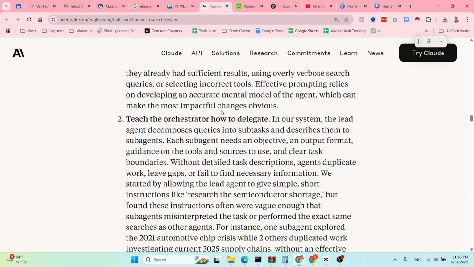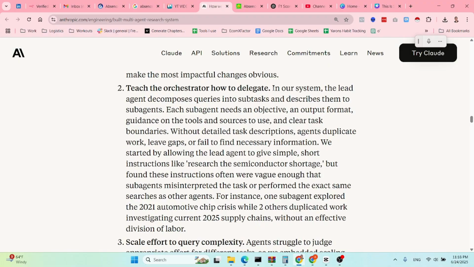The second point is regarding the orchestrator, which is probably the most, I wouldn't say the most important, but it's a very important agent in the multi-agent conversation. So basically what they are saying: in our system, the lead agent, the orchestrator, decomposes queries into subtasks and describes them to sub-agents. Each sub-agent needs an objective, an output form, guidance on the tools and sources to use, and clear task boundaries. Without detailed descriptions, agents duplicate work, leave gaps, or fail to find necessary information.